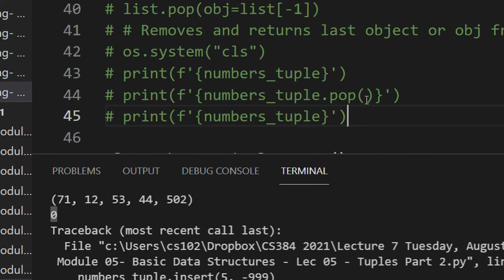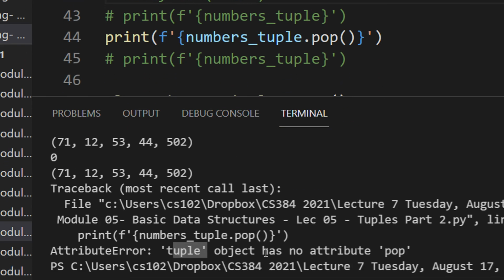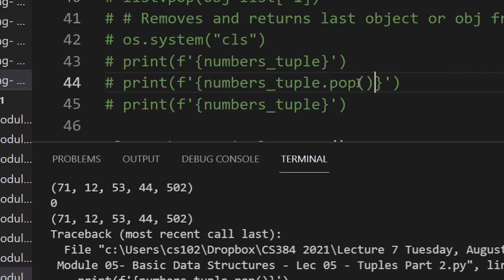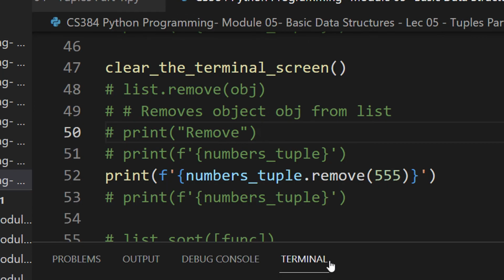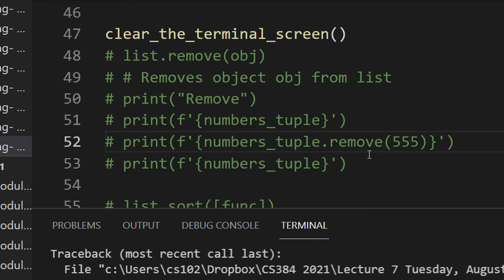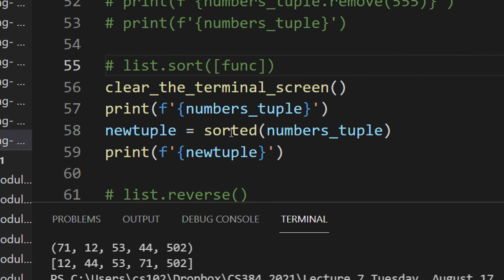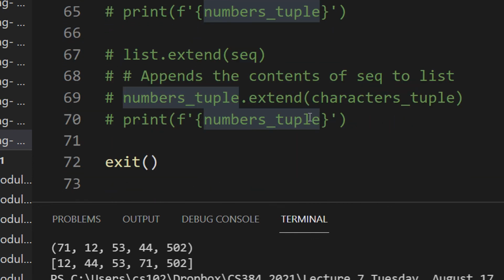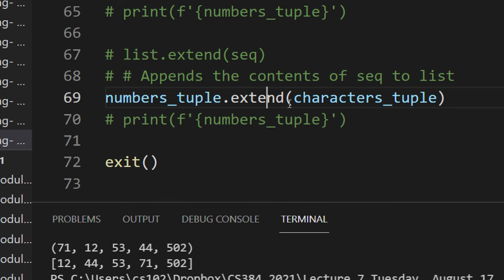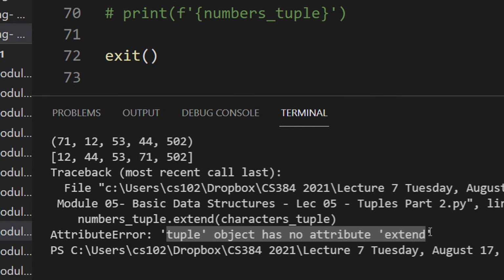Again, pop will not work, because pop is like deleting the element, which again is not supported. Tuple object has no attribute pop. Remove also will not be supported because it's an alteration. Anything that doesn't alter is supported, for example sorted. It has a function called sorted, and you have to pass the tuple to it, and it will help you sort. Similarly for reverse. Let us see if we can extend the tuple. I think it should pop an error here also. See, tuple has no attribute extend.